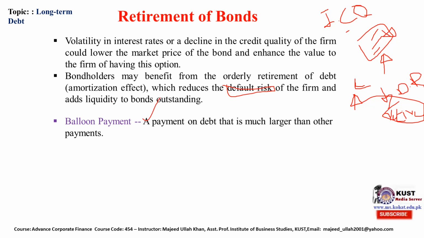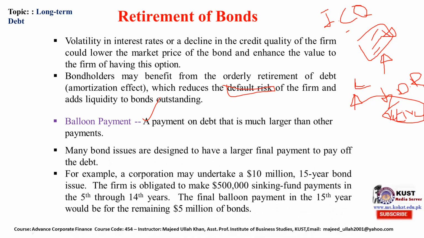Balloon payment is when the payment on debt is much larger than other payments. That is the final payment, most probably, that the organization pays to the bondholder in one sitting, in one installment. This huge amount is called a balloon payment. Many bond issues are designed to have a large final payment to pay off the debt.